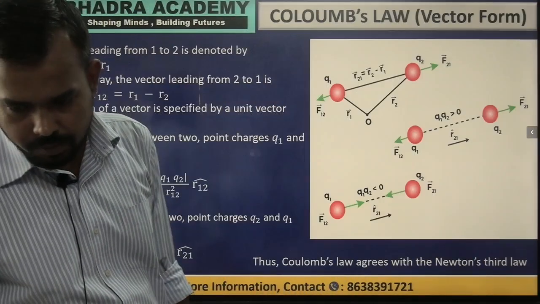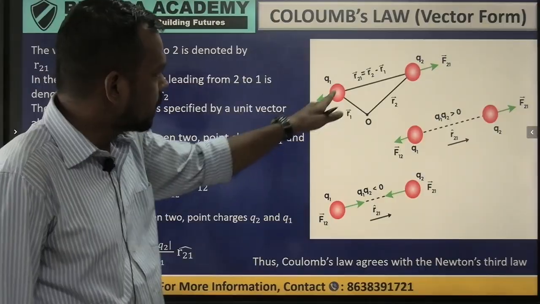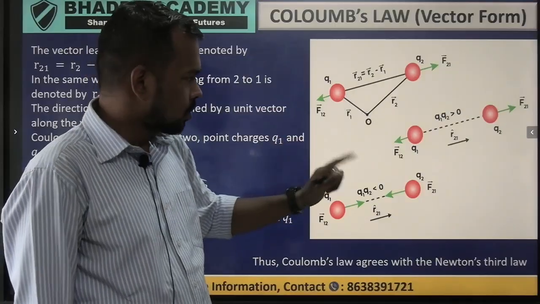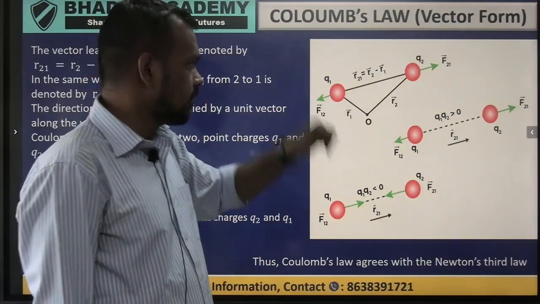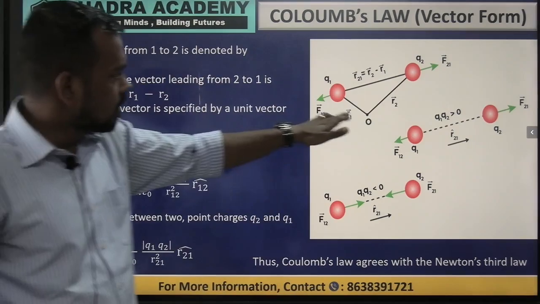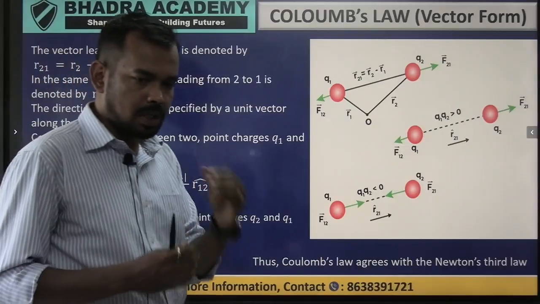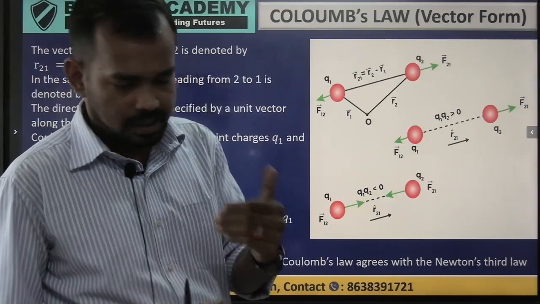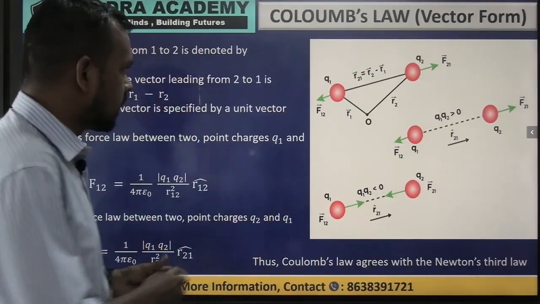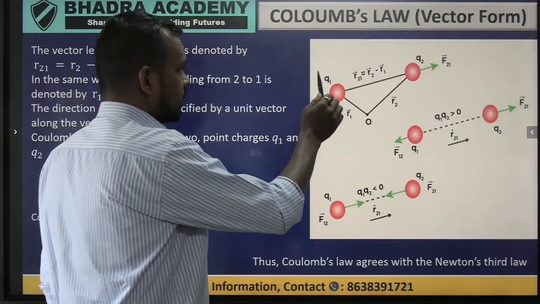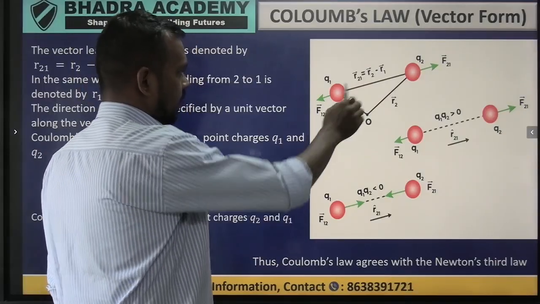But in the vector form, things become complicated, and we have to see what is the force upon this point. So now we have to use vector analysis, in which we will give the direction also on the force.